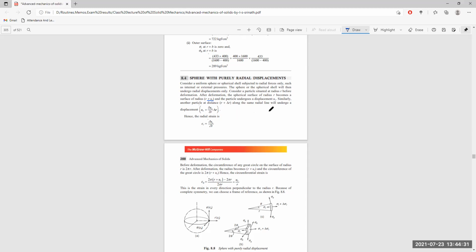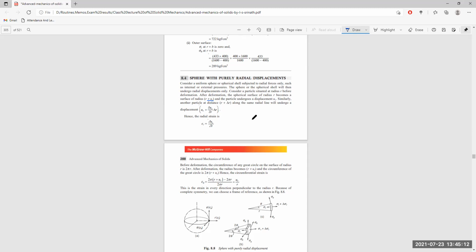After the deformation, it will undergo displacement u_r plus ∂u_r/∂r multiplied by delta r, which means the original displacement is there because it is on the same radius, and its rate of displacement with respect to the radius is multiplied by the actual change in the radius, that is delta r. So the second point is displaced by an amount u_r plus ∂u_r/∂r into delta r.